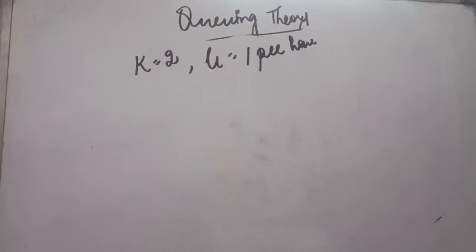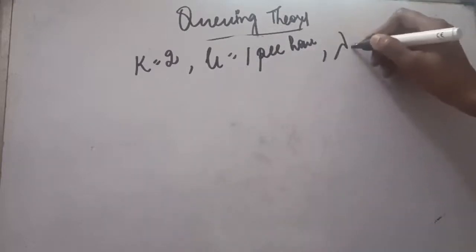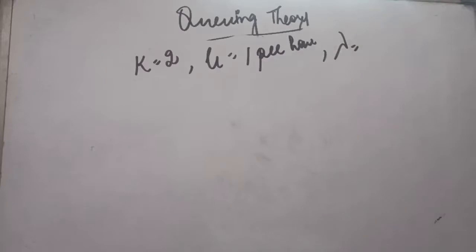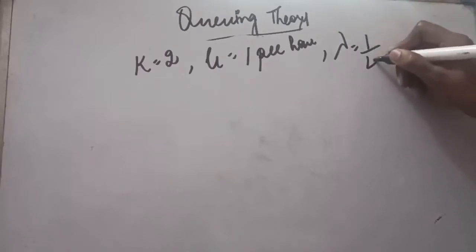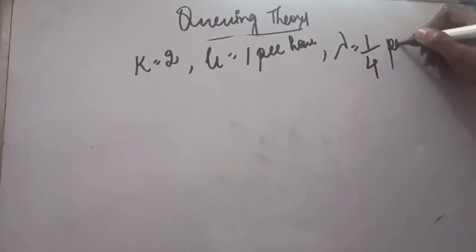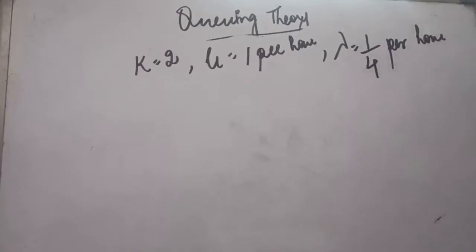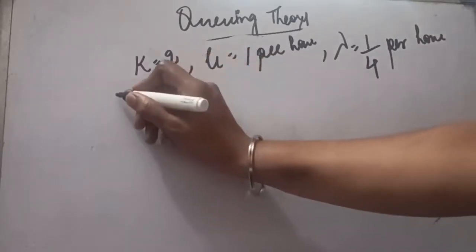Then lambda was clearly given: if a vehicle is brought for maintenance every 4 hours, it means in 4 hours 1 vehicle comes. So per hour it will be 1 upon 4 vehicle. So all these values are given. Now we have to apply the same 4 formulas that we have already done.